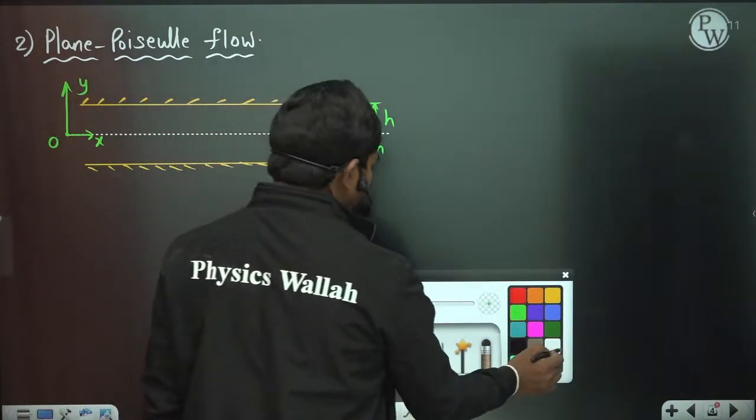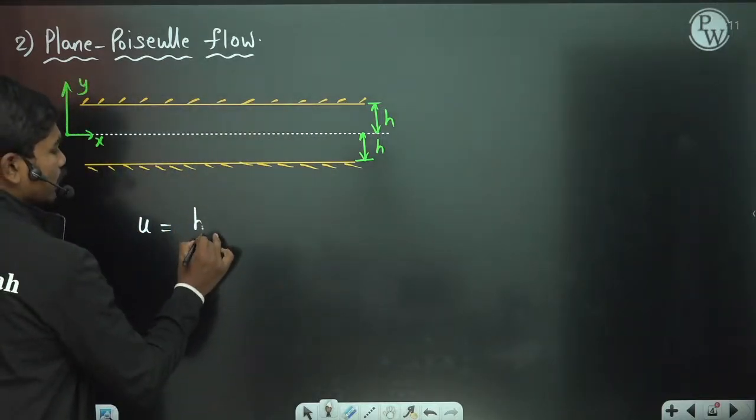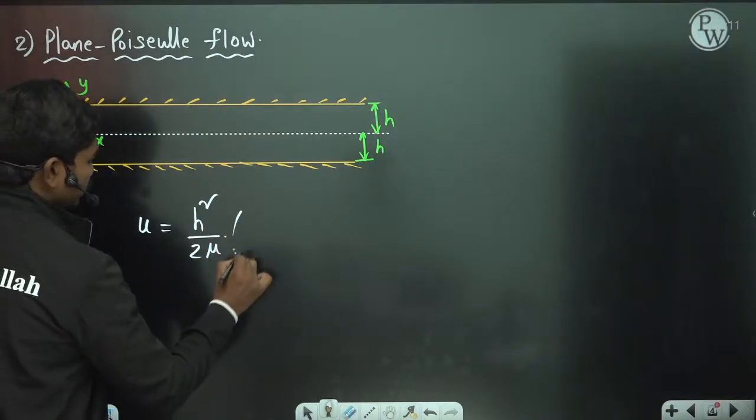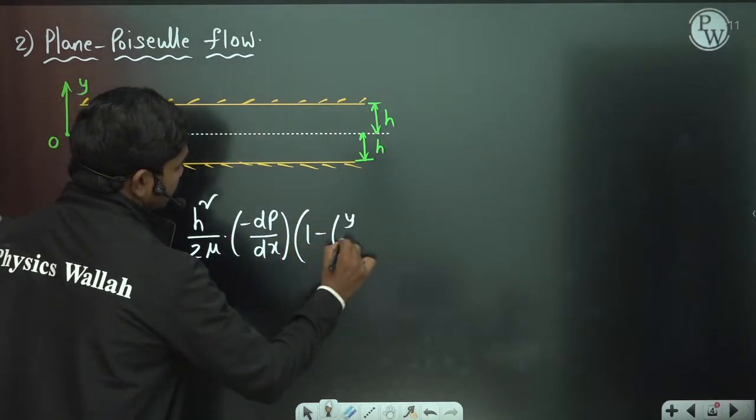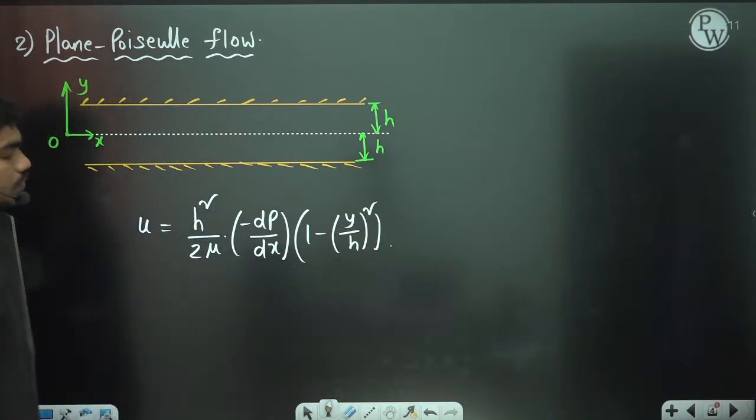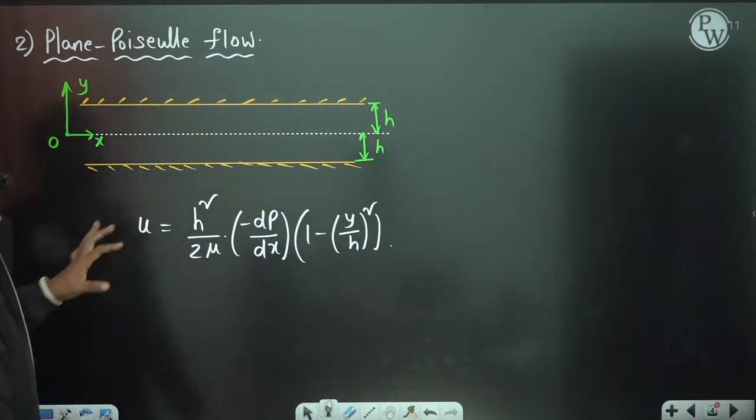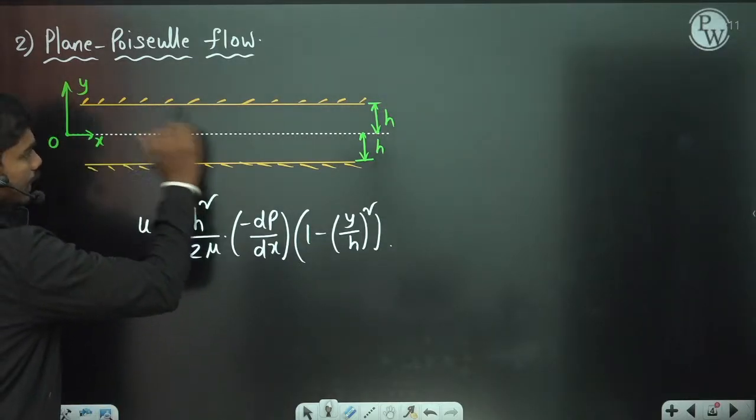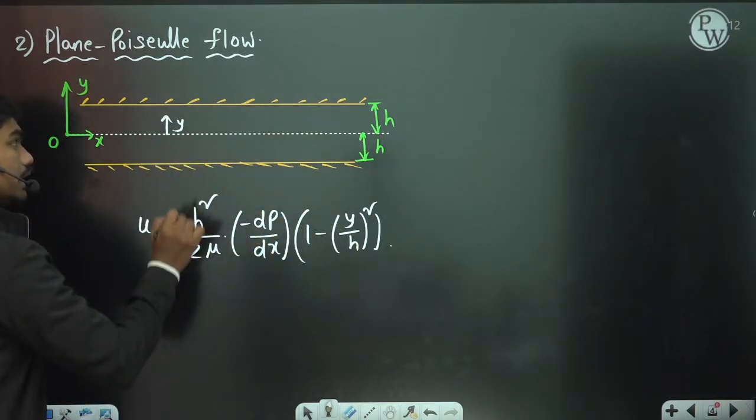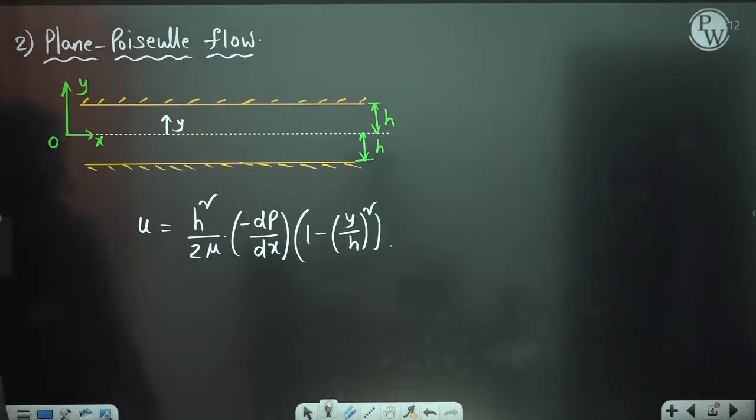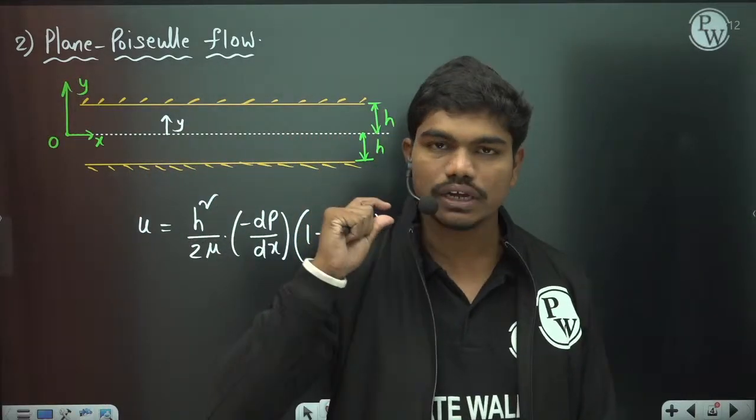Okay, so in this case, if you want the velocity profile at any location y, u is given by h square by 2 mu times minus dp by dx into 1 minus y by h whole square. So this will be the velocity profile in this situation. Here mu is the dynamic viscosity, and both the plates are fixed. If you want the velocity of a layer at any location y, you keep the corresponding value of y; h is known to you, mu is known to you, and if you know the pressure gradient dp by dx, you can calculate the velocities. So h is nothing but half of the gap between the plates.